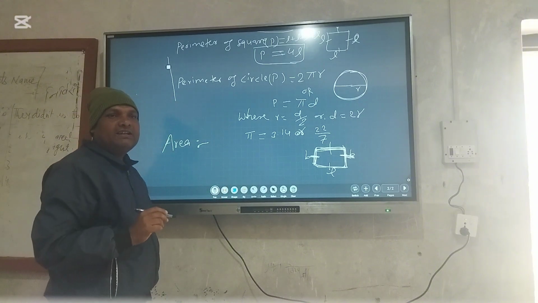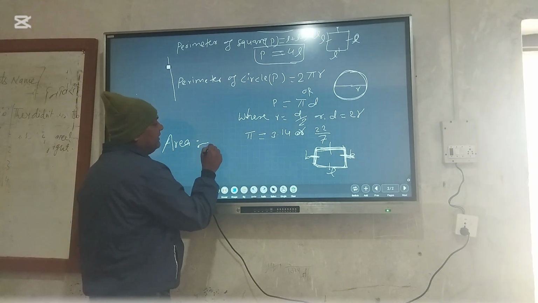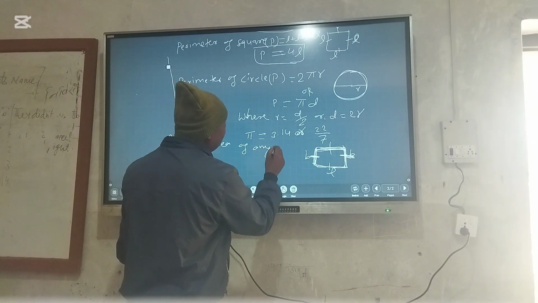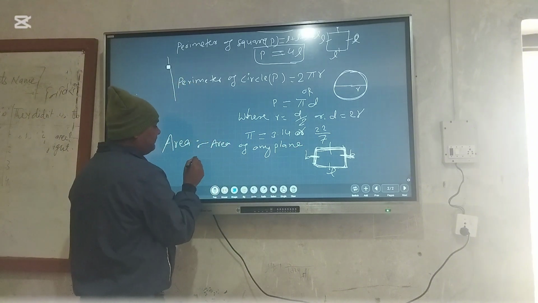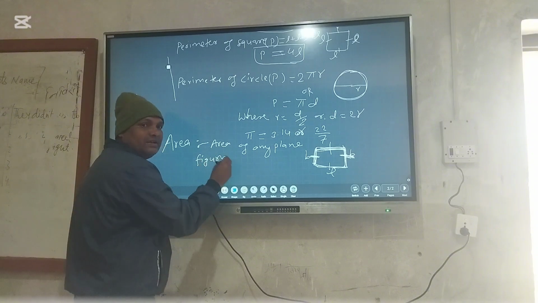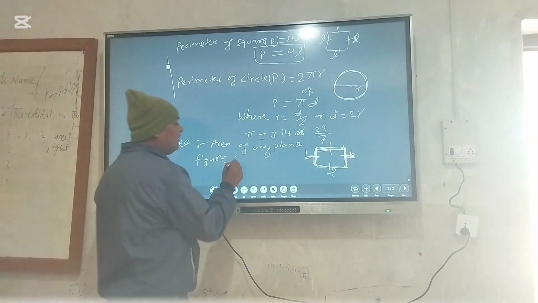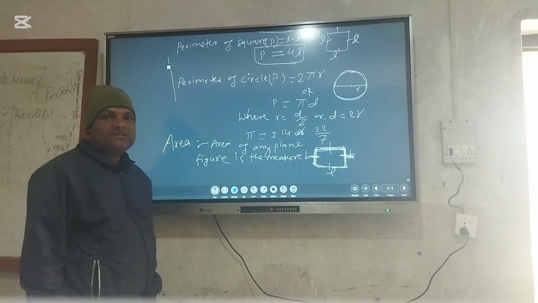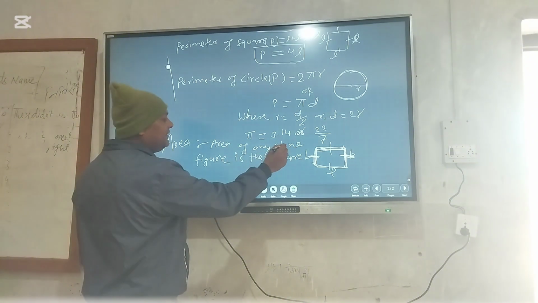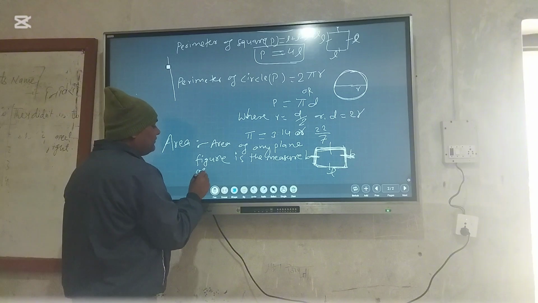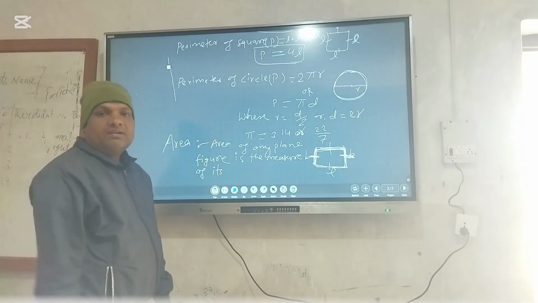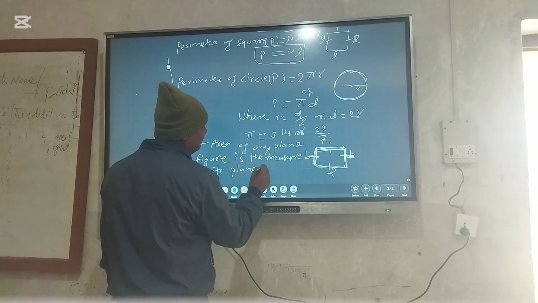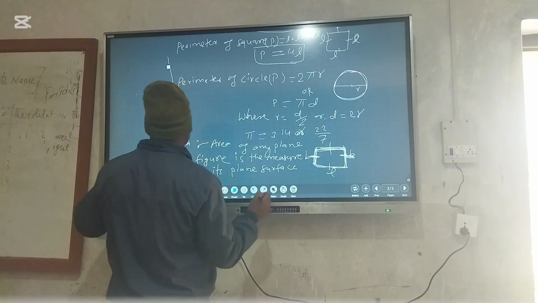How can we define the area of any geometrical figure? We have to write: the area of any plane figure is the measure of its plane surface enclosed by its boundary line.